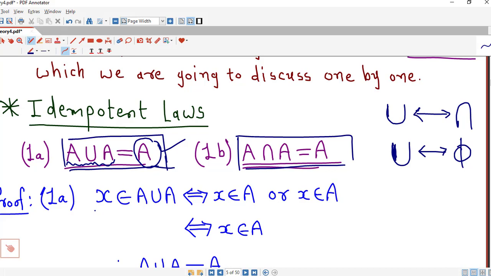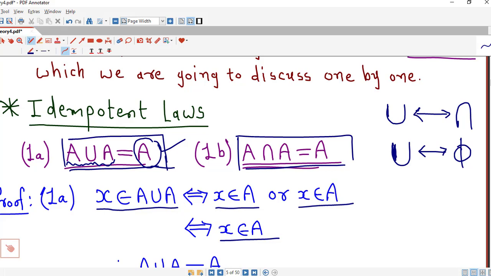So we start by taking X in the union of A with itself. So X belongs to A union A implies, by the definition of union, X is either in A or in A. So this is equivalent to the fact that X is in A.